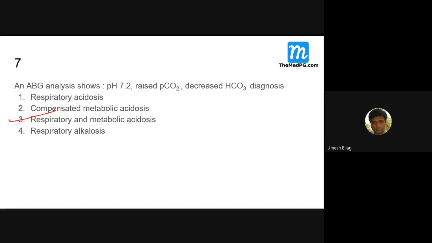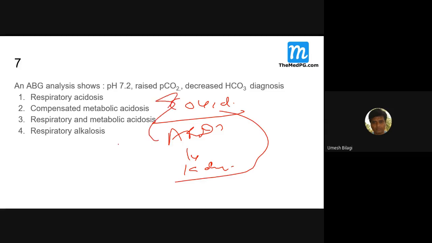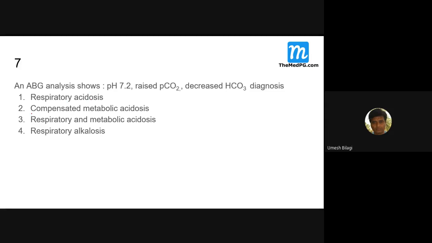But if there is no other associated complicated disease, then, as I said, there is a correct compensation. Because of the kidney failure, the bicarbonate compensation will not happen. This could be a classical case of a COVID patient going for ARDS, later ending with kidney failure also. There, his ABG will be like this only. Not only COVID, many diseases are like that. In fact, all morbid patients will have multiple diseases.